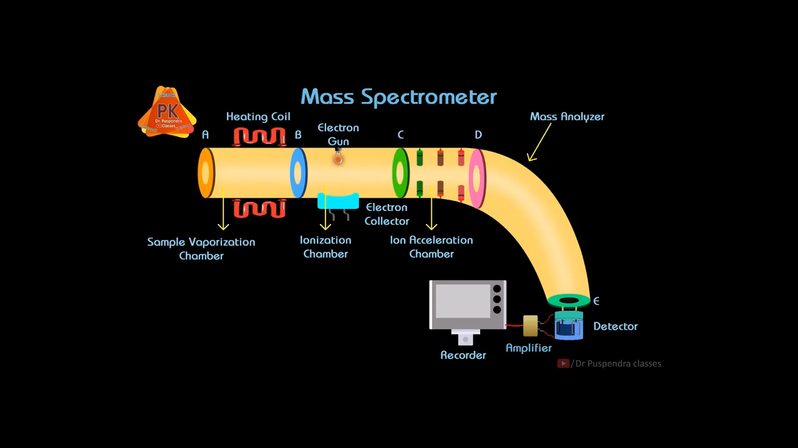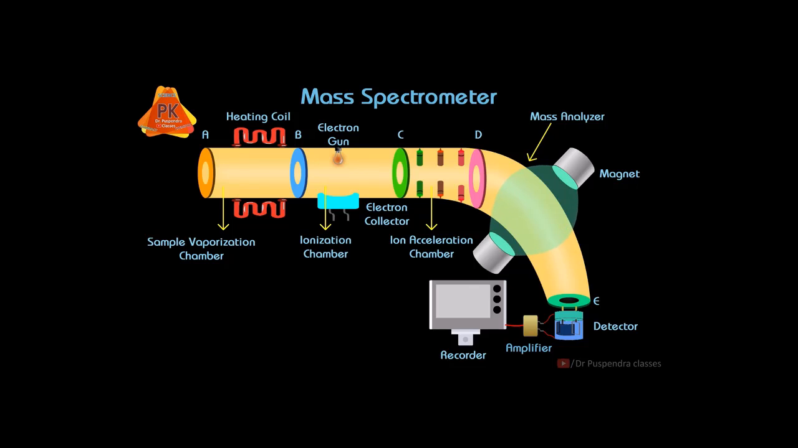Now coming to the fourth one, the mass analyzer. In the mass analyzer, magnets will be present and they will form a magnetic field, and due to that magnetic field, deflection of the ions takes place. So this is all about the instrumentation of the mass spectrometer.